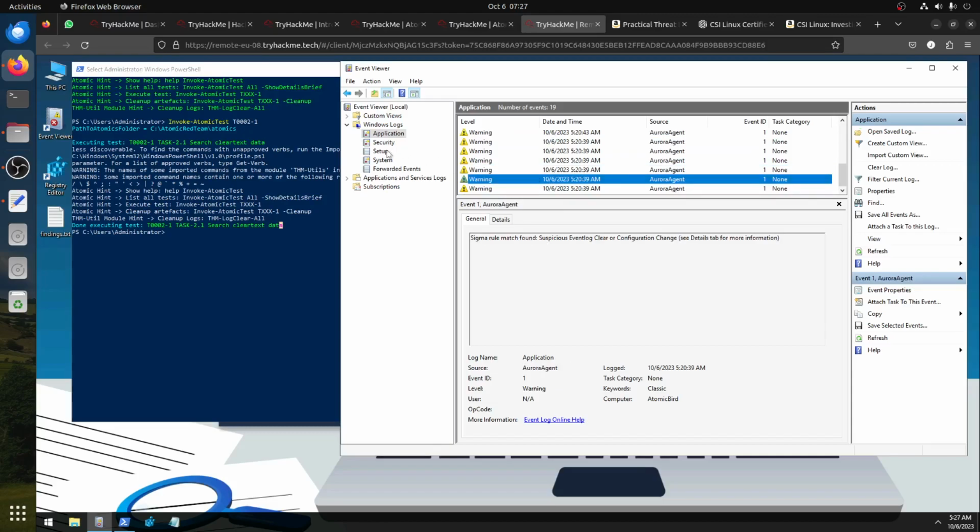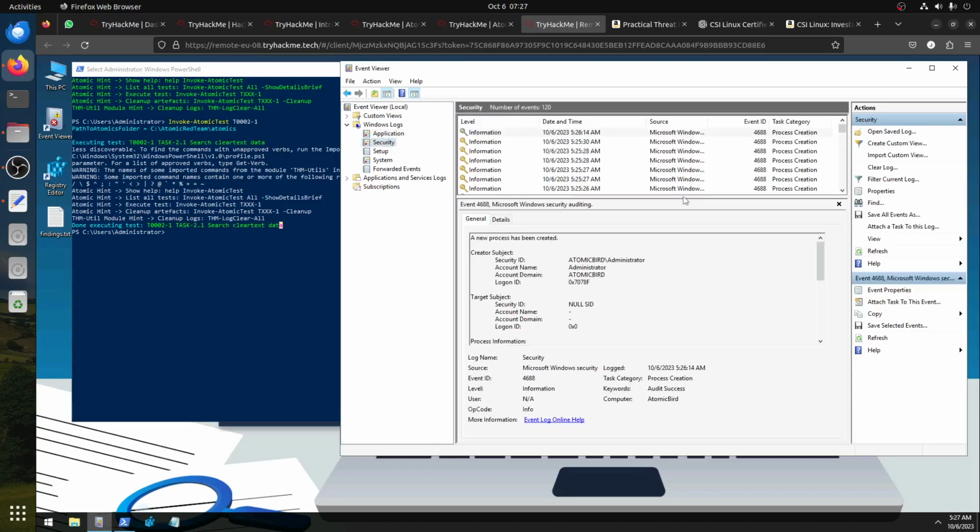The application log doesn't give you it, so what we need is the security one. So the question is the PowerShell library. Let's see from the time, the 26th. So this is the latest. So basically process creation.